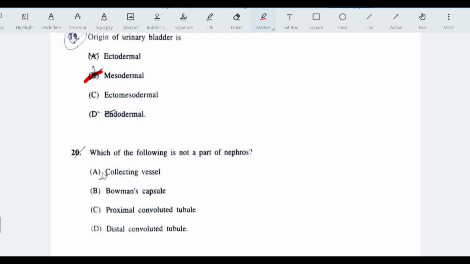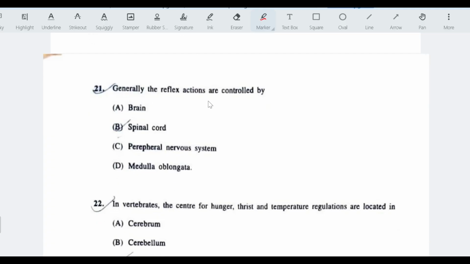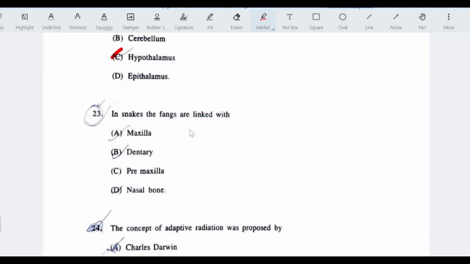Which of the following is not a part of nephrons? The answer is collecting vessel. Generally, the reflex actions are controlled by spinal cord. Next question, in vertebrates, the center for hunger, thirst, temperature regulation are located in the hypothalamus. In snakes, the fangs are linked with maxilla.